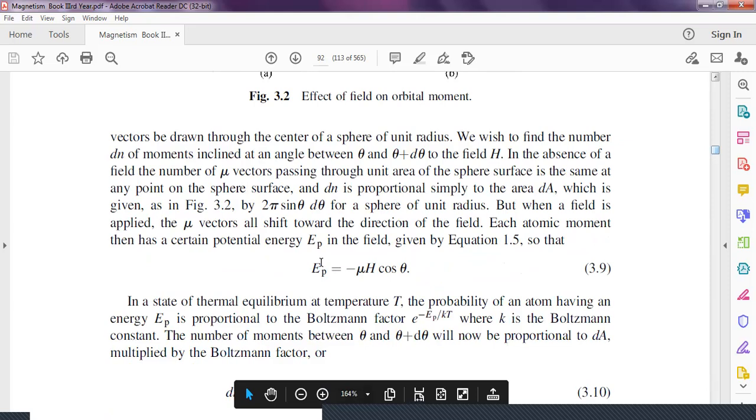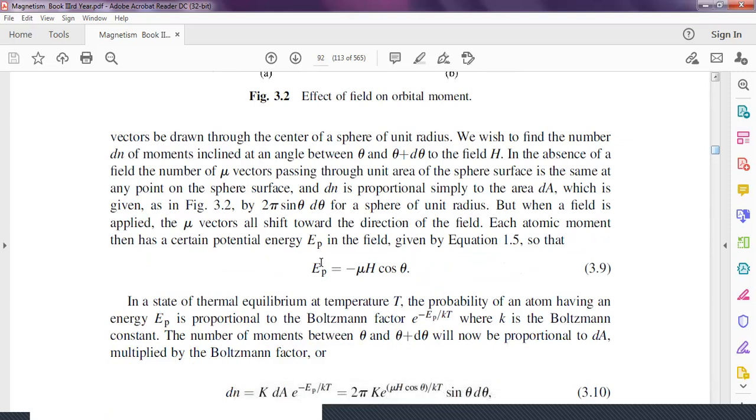This means inside the atom there exists a magnetic field, and this magnetic field opposes the external magnetic field. Therefore, the difference between this internal magnetic field and the applied magnetic field creates the potential energy. This potential energy is given by EP equals mu H cos theta.